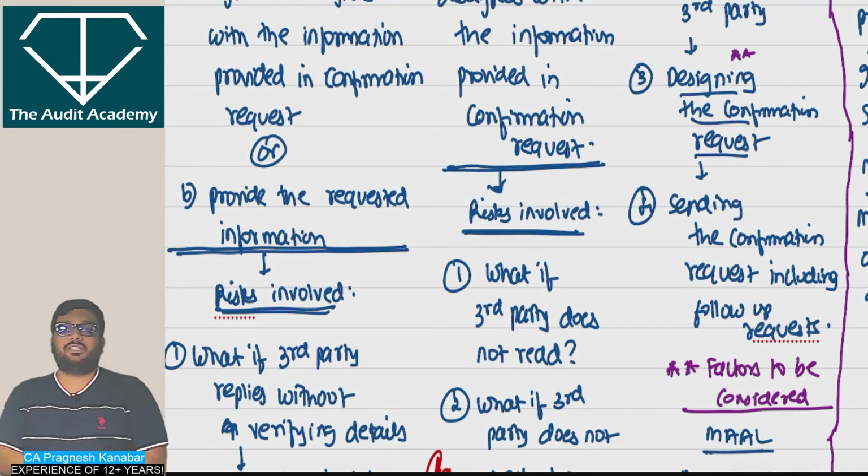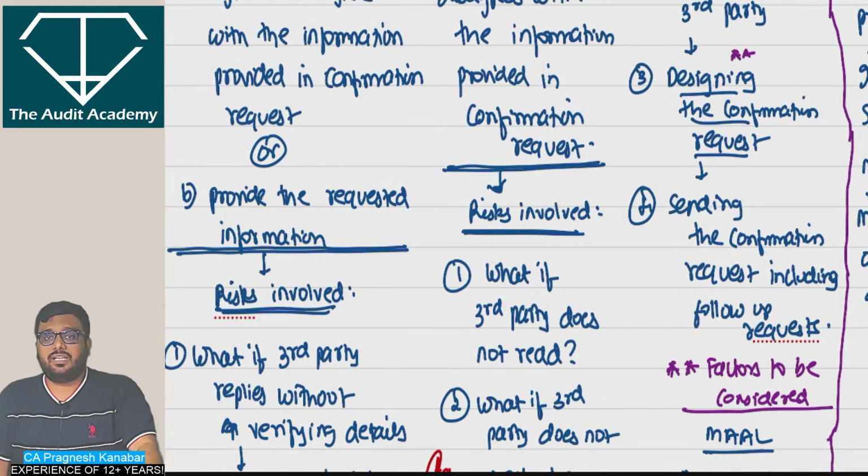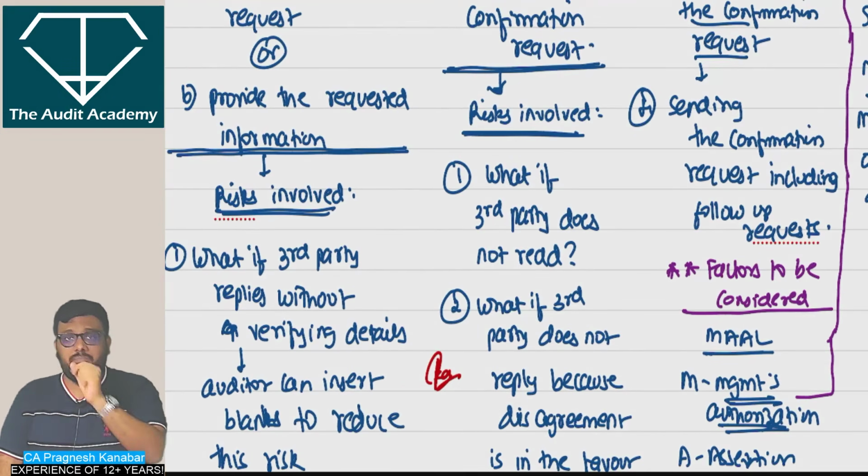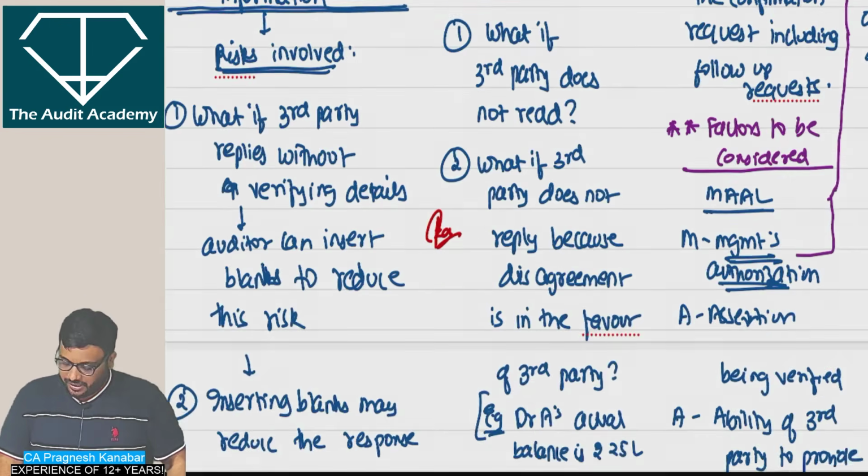In positive confirmation request, where we are asking the third party to reply whether they agree or disagree, again, what if they reply without verifying? We can insert blanks, but in that case, what if it reduces the response rate?